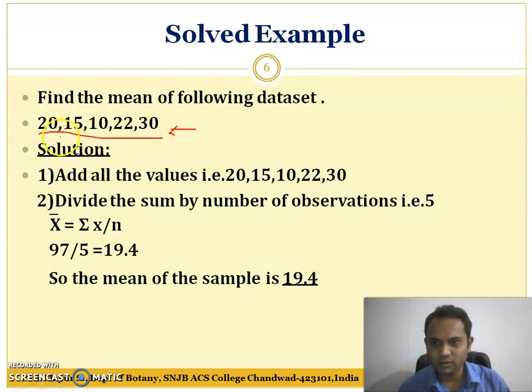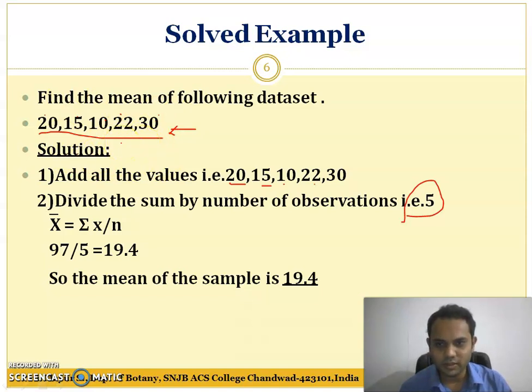So how are we going to solve this? Just add all these values 20, 15, 10, 12, 22 and 30, and divide that by the number of observations. How many observations are there? 1, 2, 3, 4 and 5. So 5 is the number of observations.